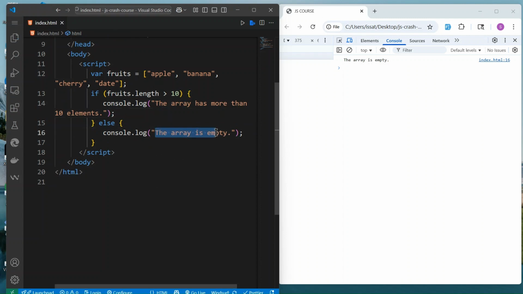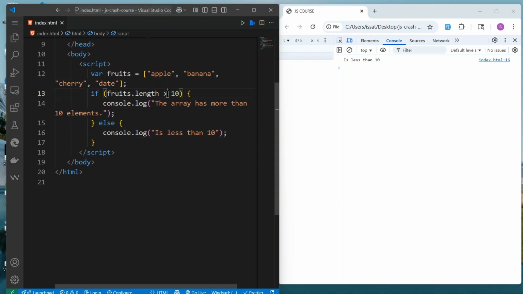Or else we can return the array length is fewer. The array has 10 or fewer elements, or we can just say short is less than 10. If I reload that, you see it's less than 10.